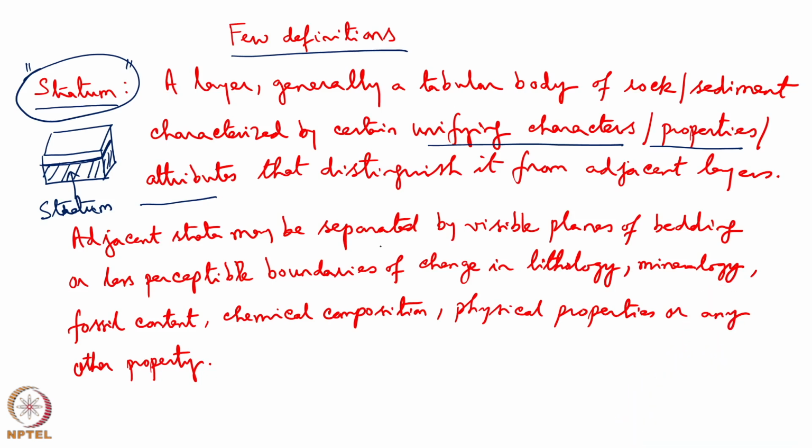The adjacent strata may be separated by visible planes of bedding or less perceptible boundaries of change in lithology, mineralogy, fossil content, chemical composition, physical properties, or any other properties. The physical properties of rocks can be found from the engineering geological laboratory.